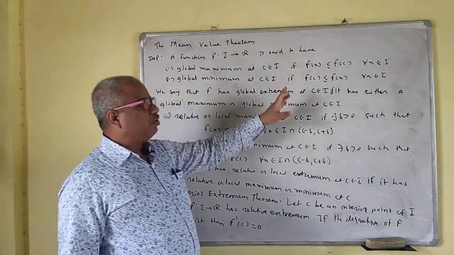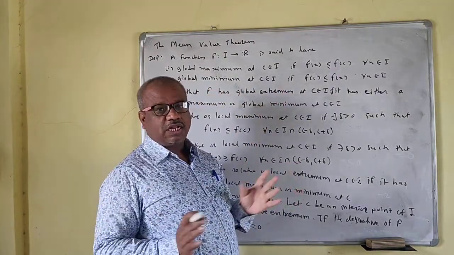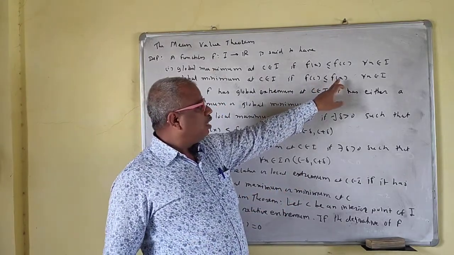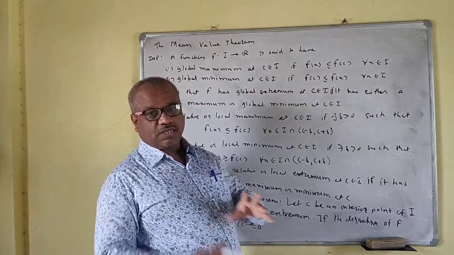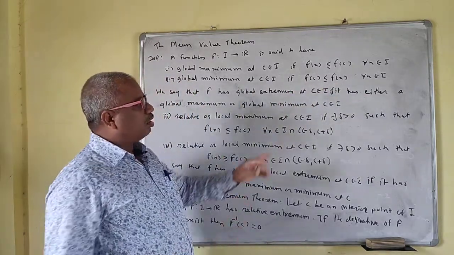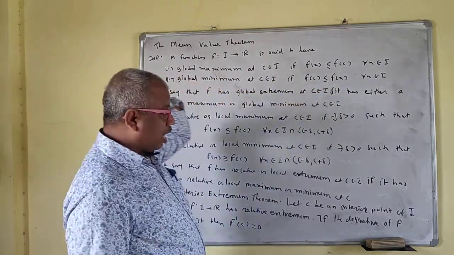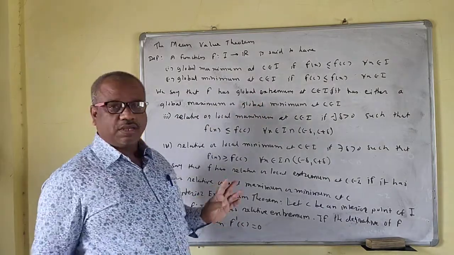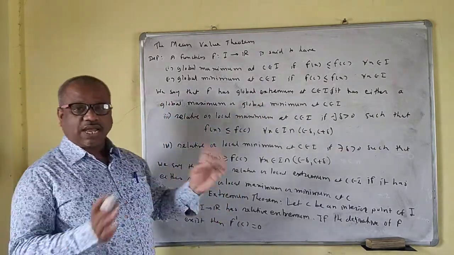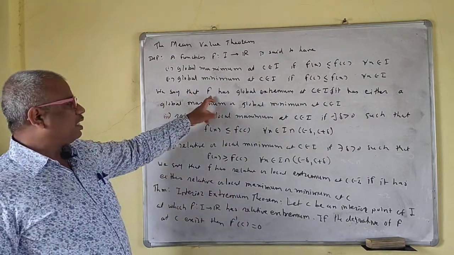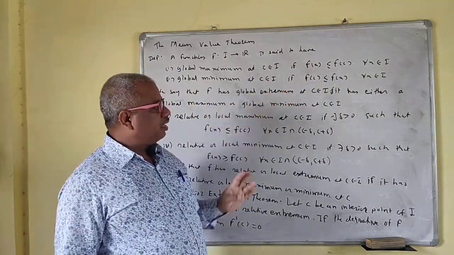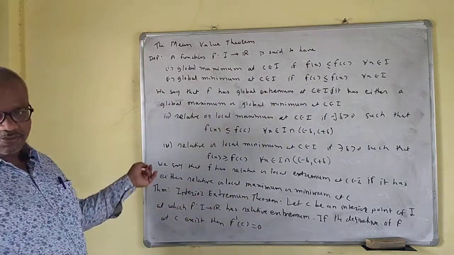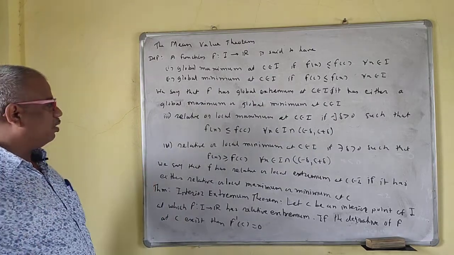Similarly, for the minimum value, f of c is the smallest value, then it is the global minimum value. That is, f of c is less than or equal to f of x for all x. That means f of c is the smallest of all the function values, and f of c is called the global minimum value of f. Extreme value means either maximum or minimum. We say f has a global extremum at c if it is a global maximum or global minimum.